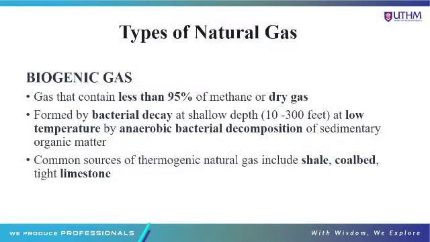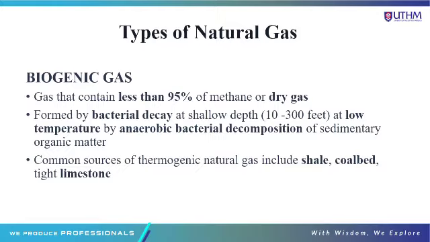Next, we go on to the types of natural gas. Basically, there are 2 types of natural gas. Firstly is biogenic gas, then is methanogenic gas or thermogenic gas. Firstly, biogenic gas. It is a gas that contains less than 95% methane, or dry gas.